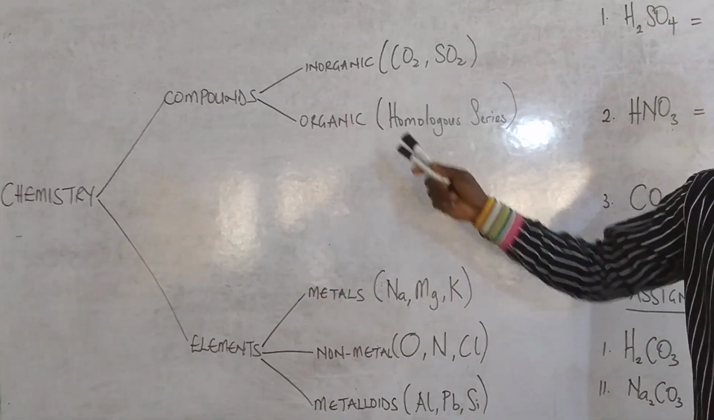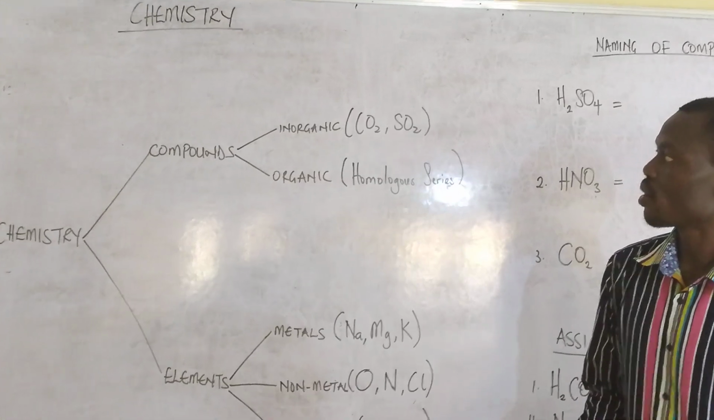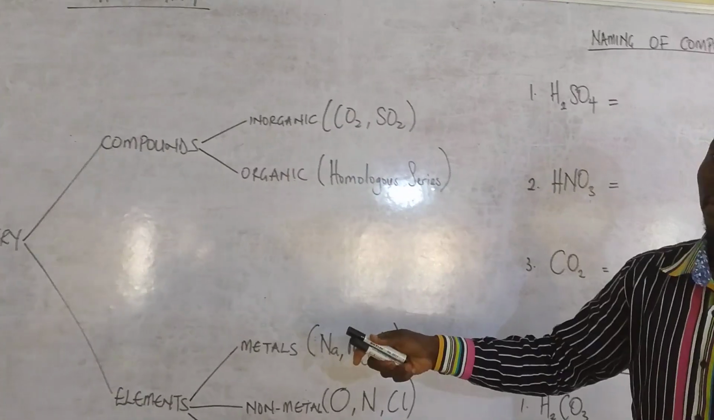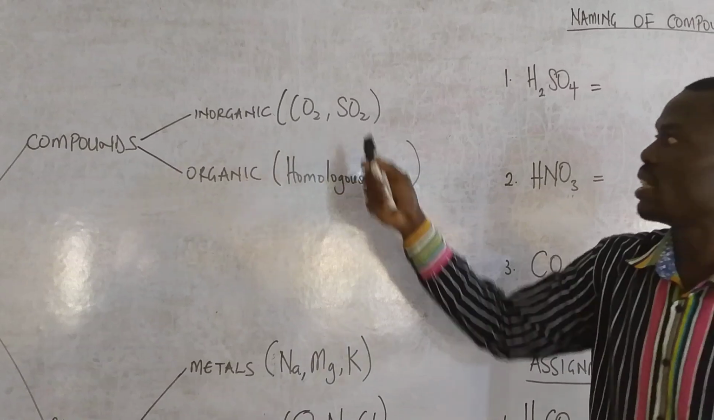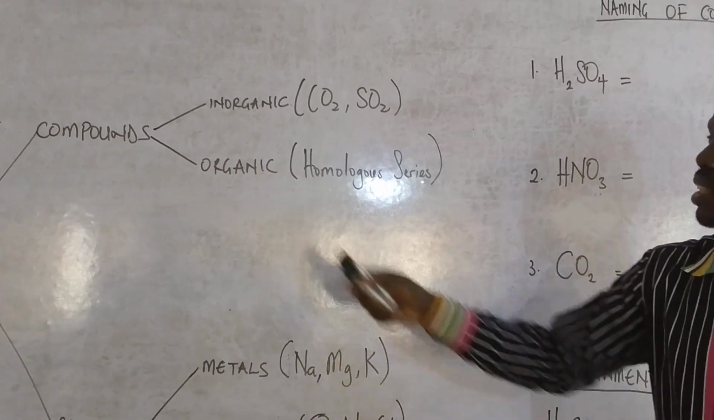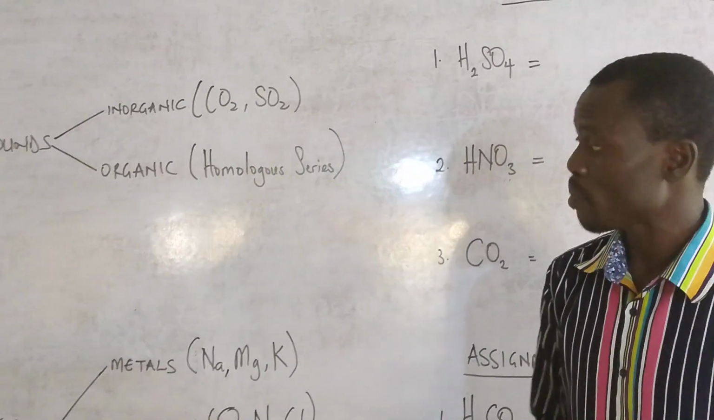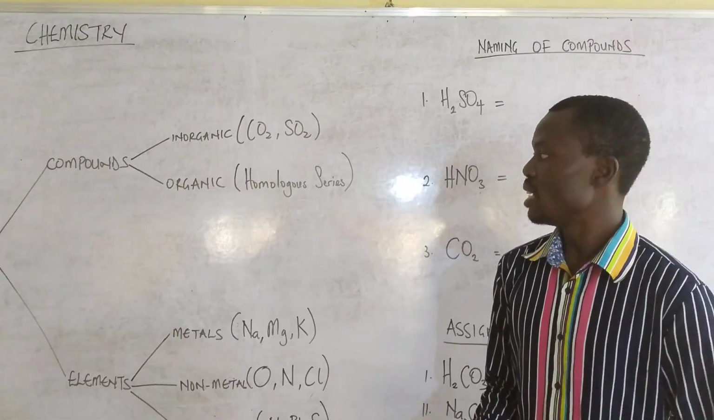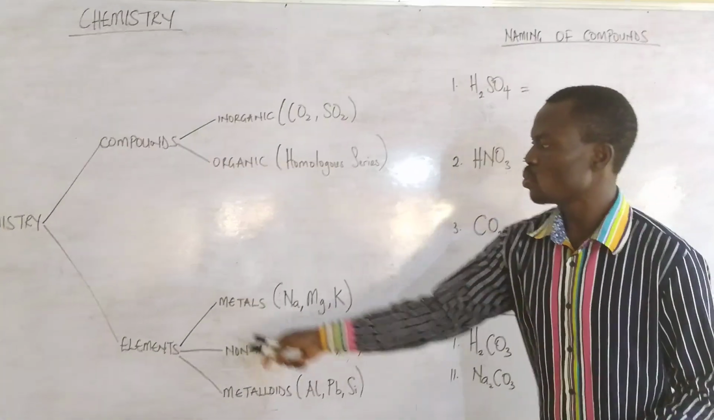For the compounds, you have the inorganic compounds and the organic compounds. For the inorganic compounds, you have CO2, carbon(IV) oxide, and sulfur(IV) oxide too. Then for the organic compounds, you talk about the homologous series like the alkane, the alkyne, and the alkenes. So let's come to the elements.